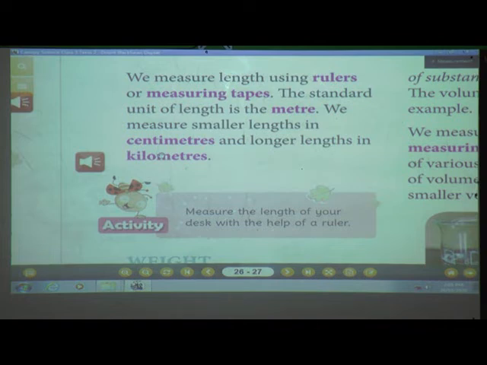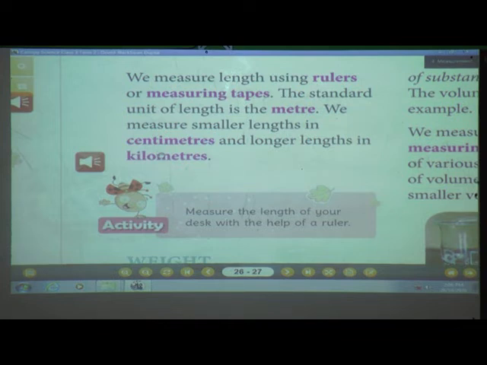Okay? And at the same time, to understand length in a better manner, you are going to make small slips of paper, and on those slips write phrases like the length of the cupboard, the length of the table, the height of the door, the distance from your home to your gate, from your hall door to gate.